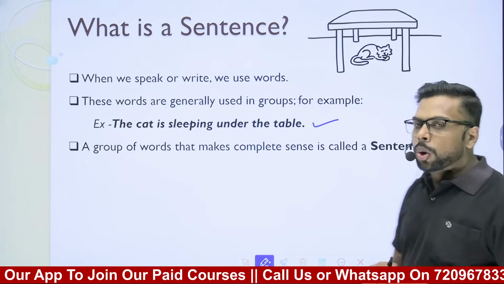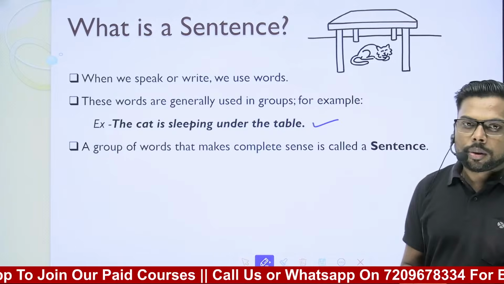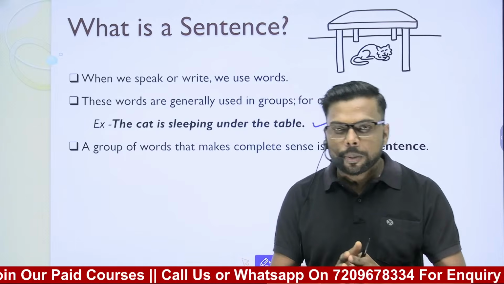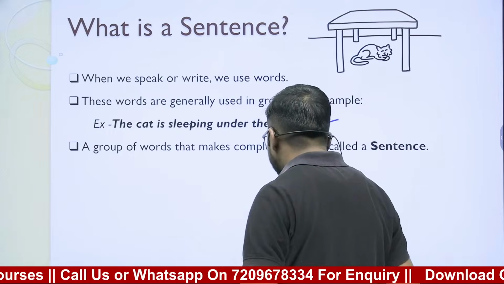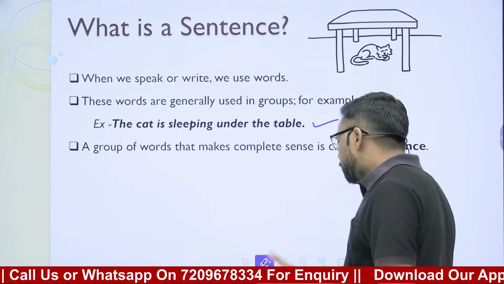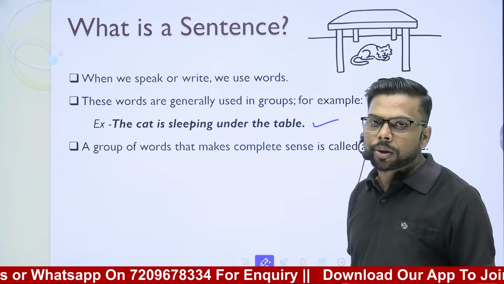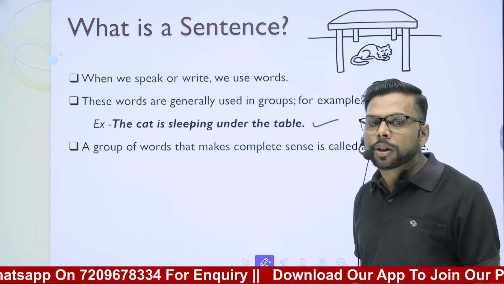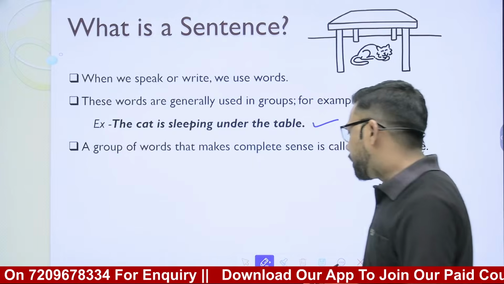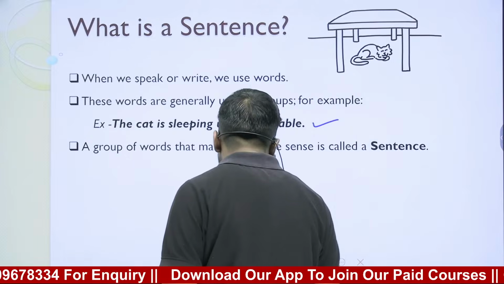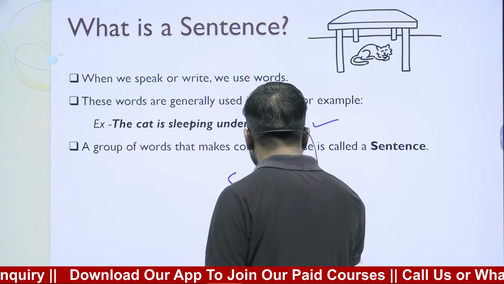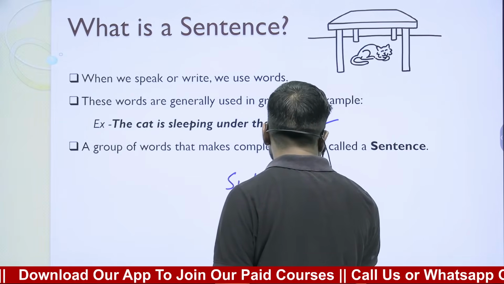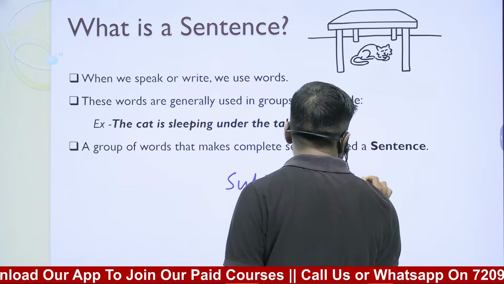Let me also tell you what the most important parts of a sentence are. There can be many parts of a sentence, but what are the compulsory parts? Means what are the essential parts without which we can't make a sentence? And those essential parts are the subject and its verb.